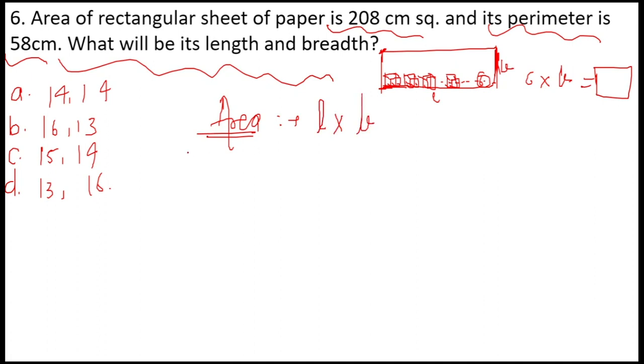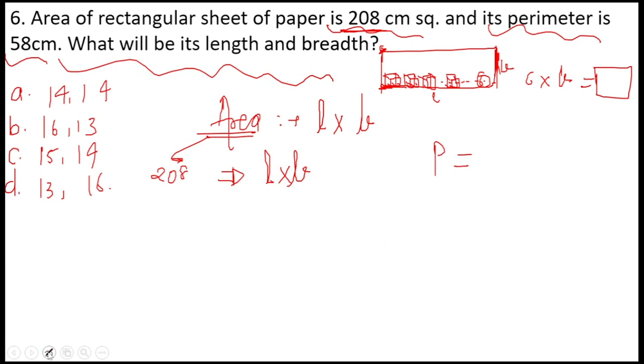The formula for the area of a rectangle is length into breadth. In the given question, what is given? 208 is the area. 208 centimeter square is the area given here. They have not given us the length, nor have they given us the breadth. The second thing they have mentioned is the perimeter of the rectangle. Perimeter, as I have told you, is nothing but the boundaries.